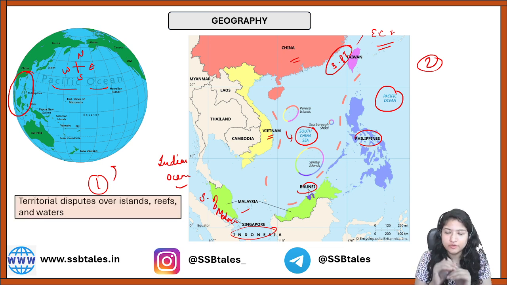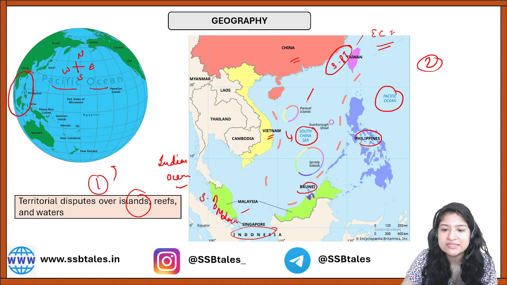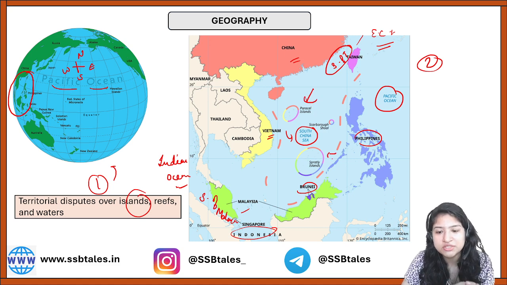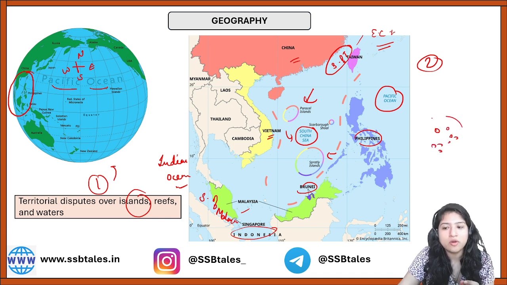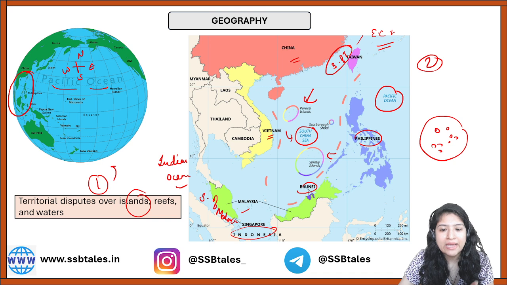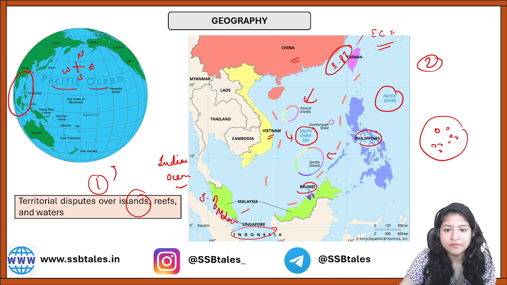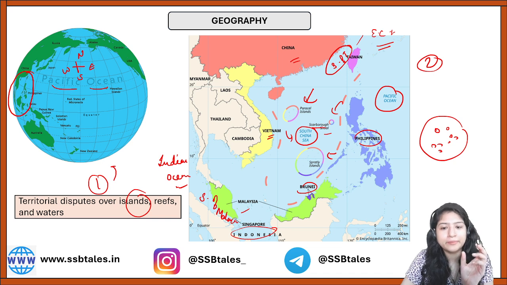Okay, and basically we have to understand whatever be the disputes that are going on, these are the territorial disputes for the islands that exist in the South Asia region. For example, this is a Paracel Island, so these are your archipelago. जैसे आपका Spratly Island है, archipelago is what, when various small islands they form a group, so they all together they are known as archipelago. Okay, so Spratly Island, so this archipelago group we have Paracel Island, and there is also one shoal, Scarborough shoal. Okay, shoal that is also there, and major disputes are over these three parts.